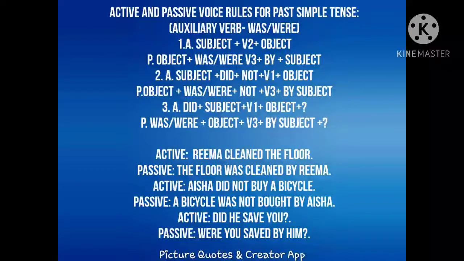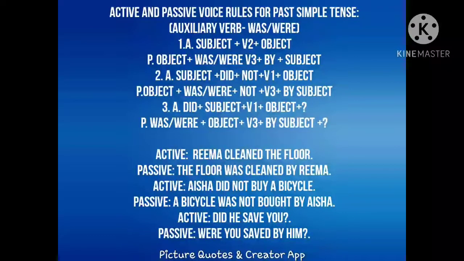Now let me explain the sentence structure of a question. Did plus subject plus V1 plus object. This is the active form. And was or were plus object plus V3 plus by plus subject. It is the passive construction. Look at the example. Did he save you? Were you saved by him?